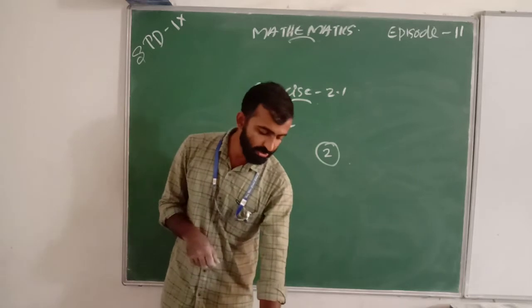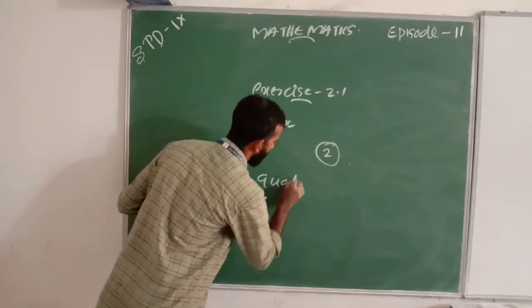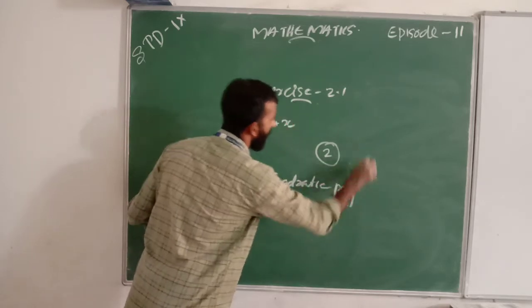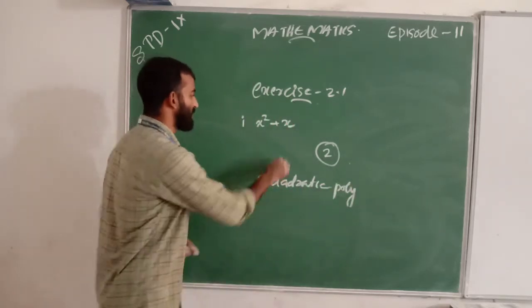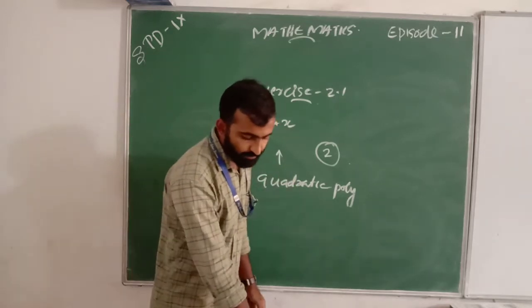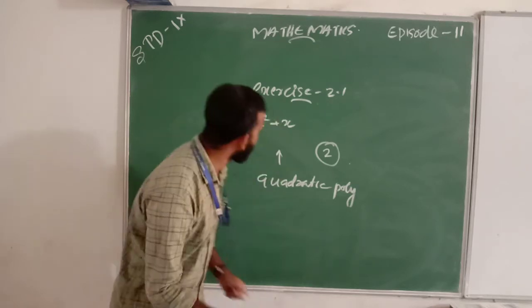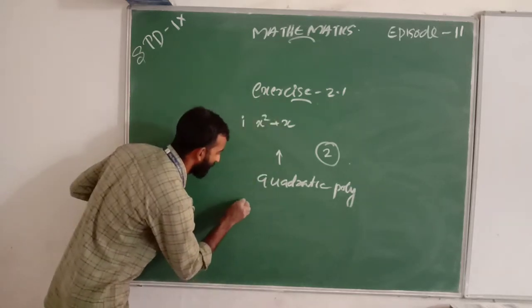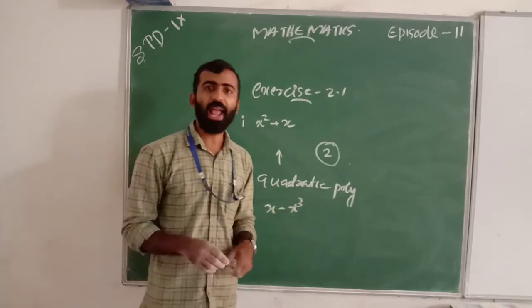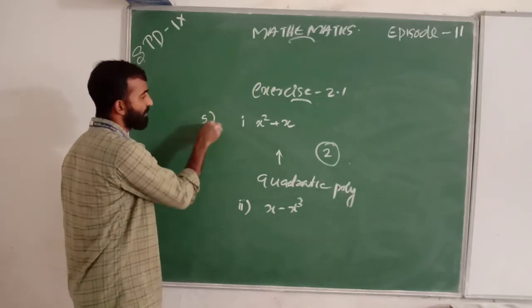What is our second question? The second one is x minus x cube. We are answering the fifth question.